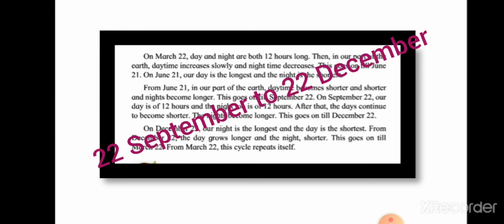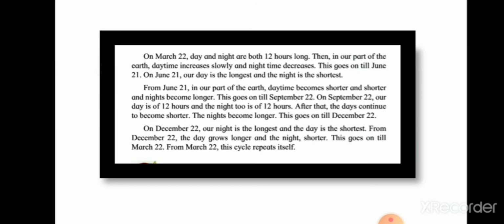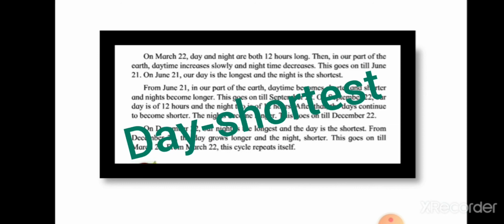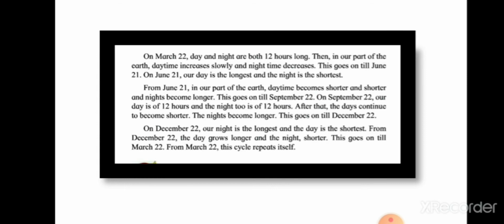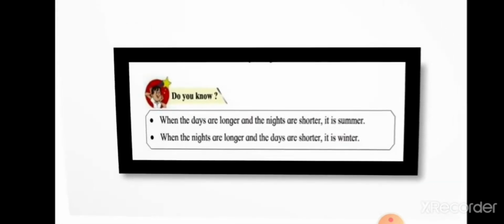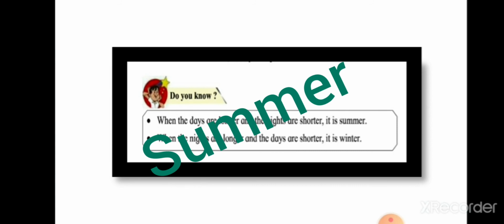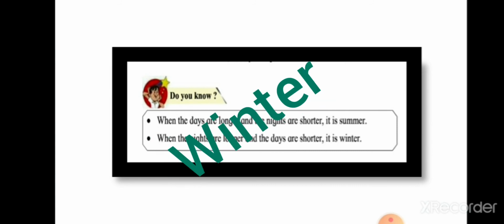From 22nd September to 22nd December, the days continue to become shorter and the night continues to become longer. On 22nd December, our night is the longest and the day is the shortest. From 22nd December to 22nd March, the day grows longer and the night shorter. This goes on till 22nd March. From 22nd March, this cycle repeats again. When the days are longer and the nights are shorter, it is summer. When the nights are longer and the days are shorter, it is winter.